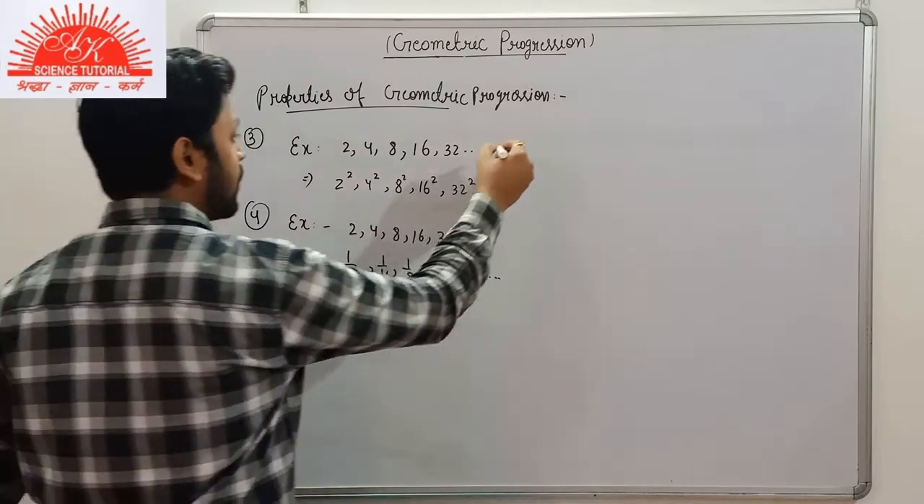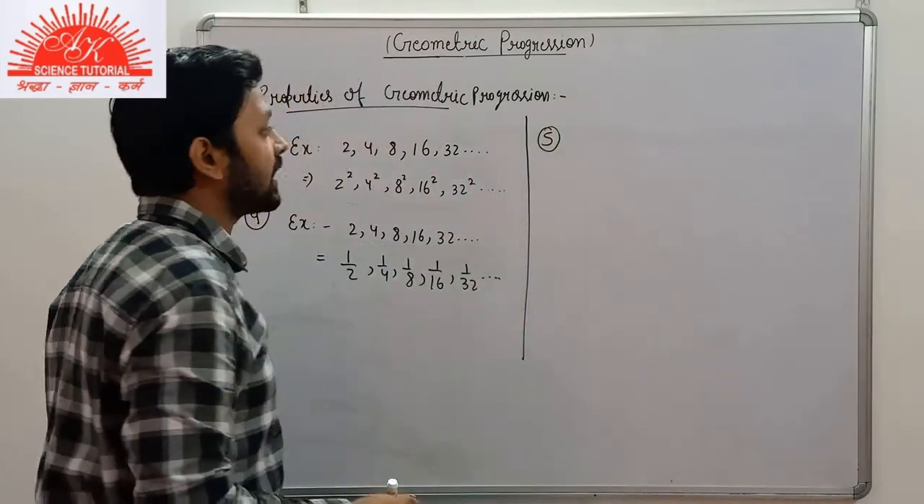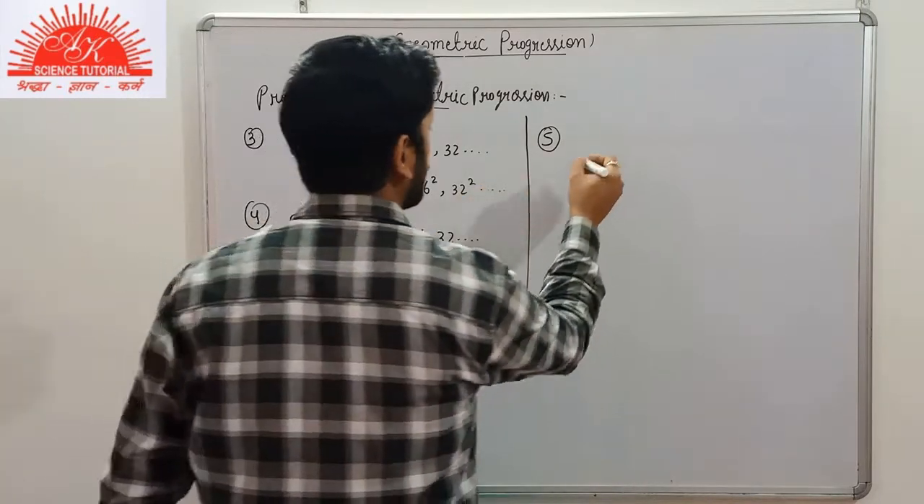Coming on to the next property. Suppose we are given here 2 GPs.